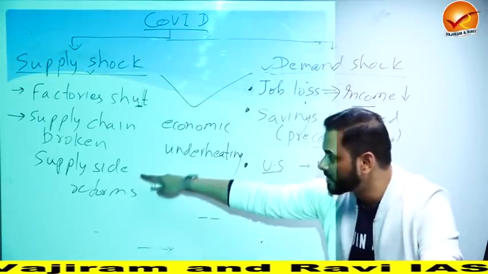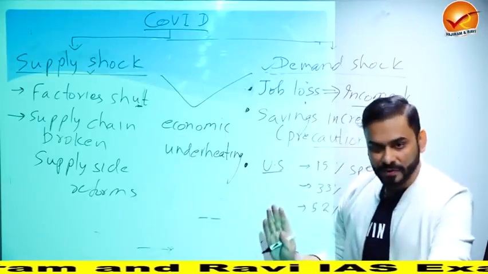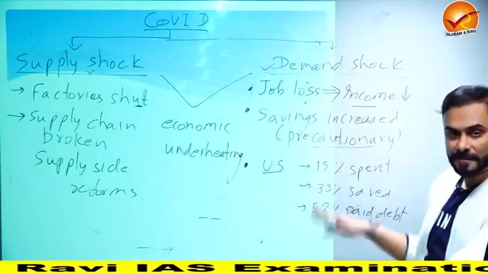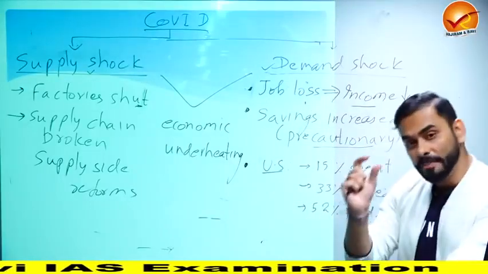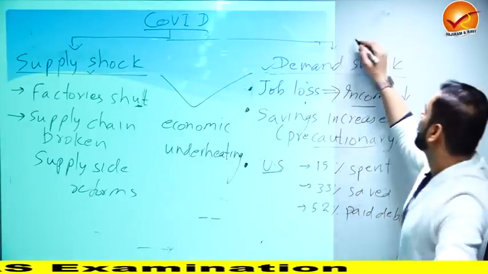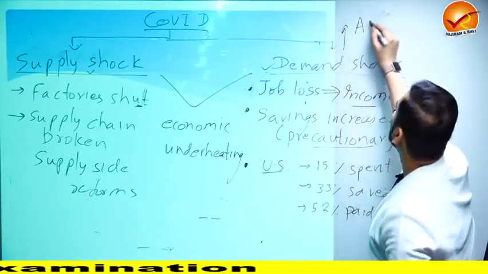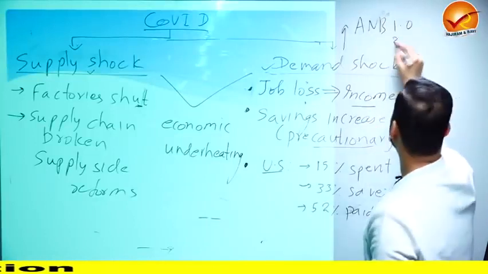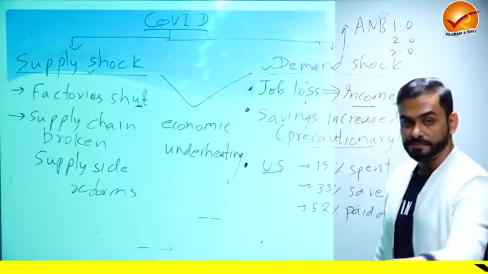On this side, vaccination plus lockdown relaxation is going, which means factories are opening. Now the government said that on the other side, we are going to take a combination of steps. For example, the government is taking Atmanirbhar Bharat package 1.0, 2.0, 3.0.